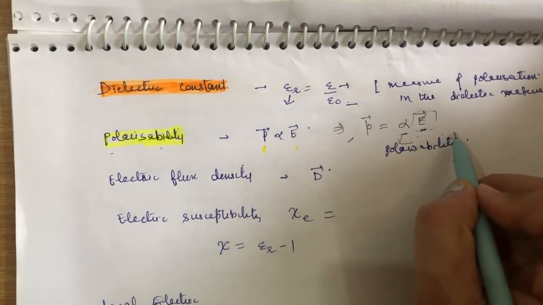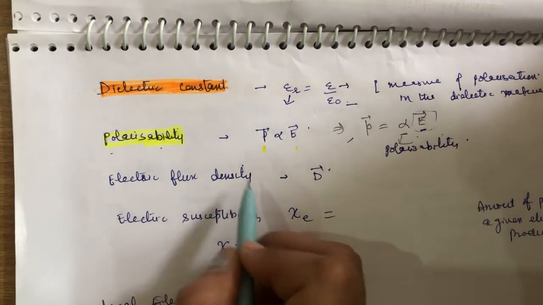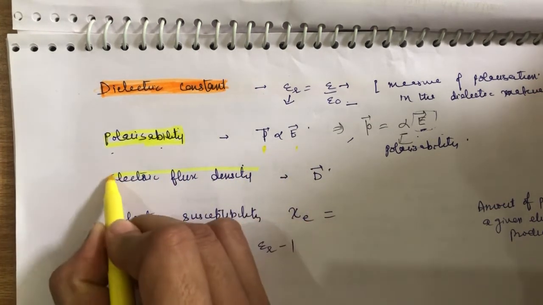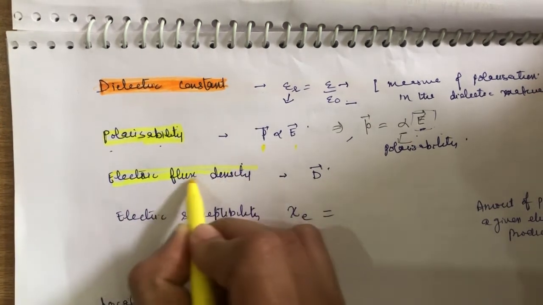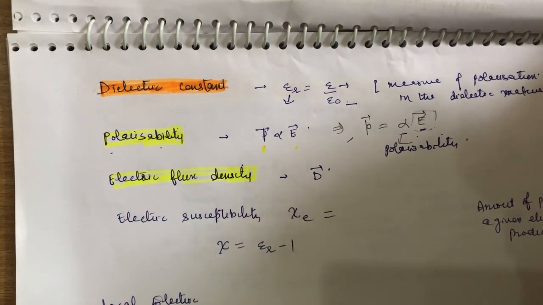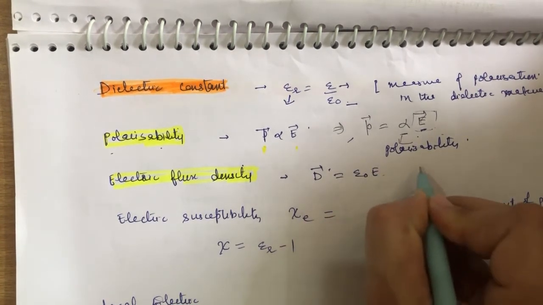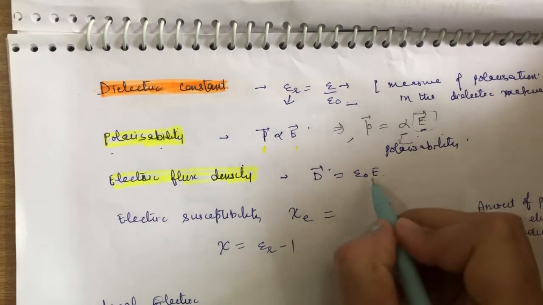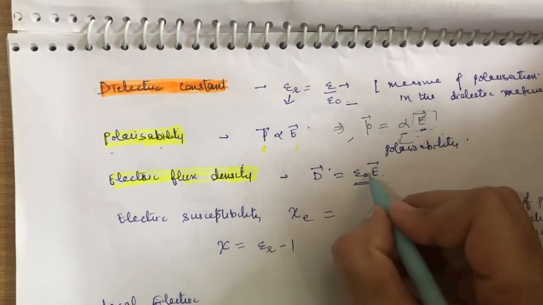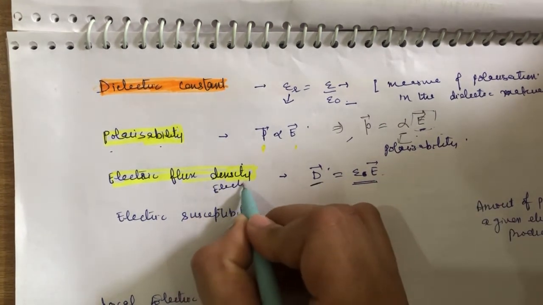E local. Then is electric flux density, or electric displacement, symbolically represented by D, and we know that D is equal to epsilon naught E. Sometimes there is a plus P, but generally we take epsilon naught E. Clear? So this is a relationship. This is also called electric displacement.